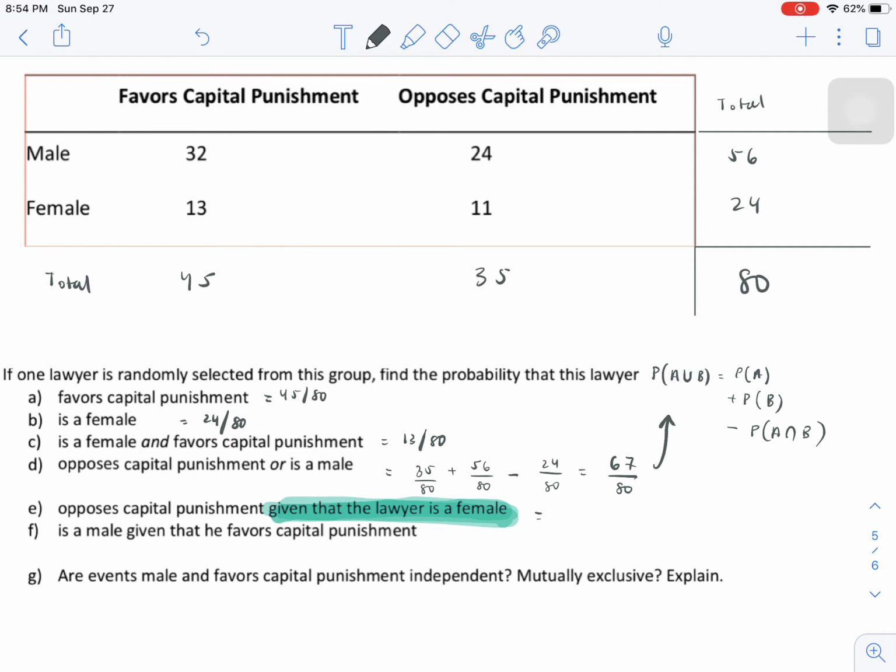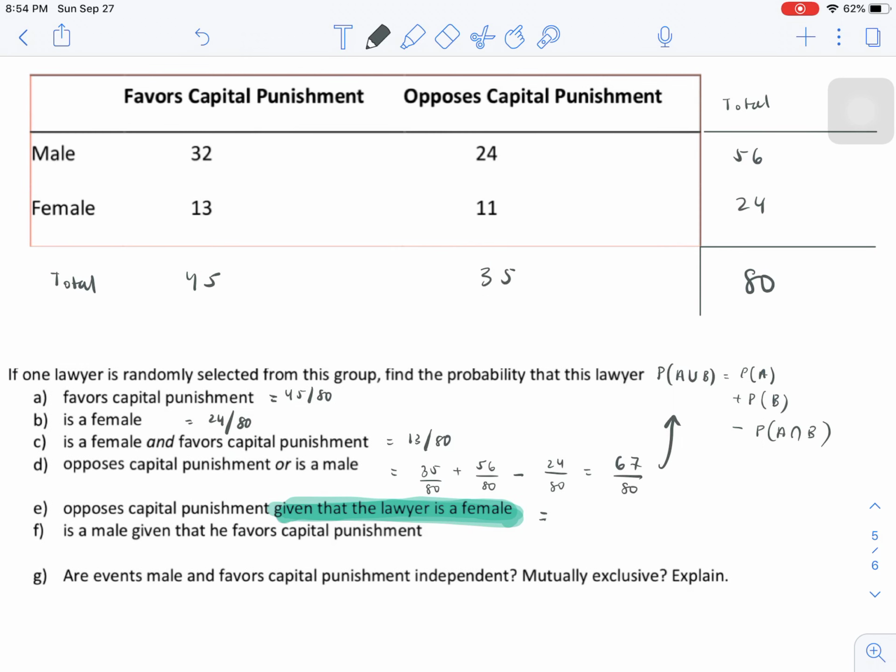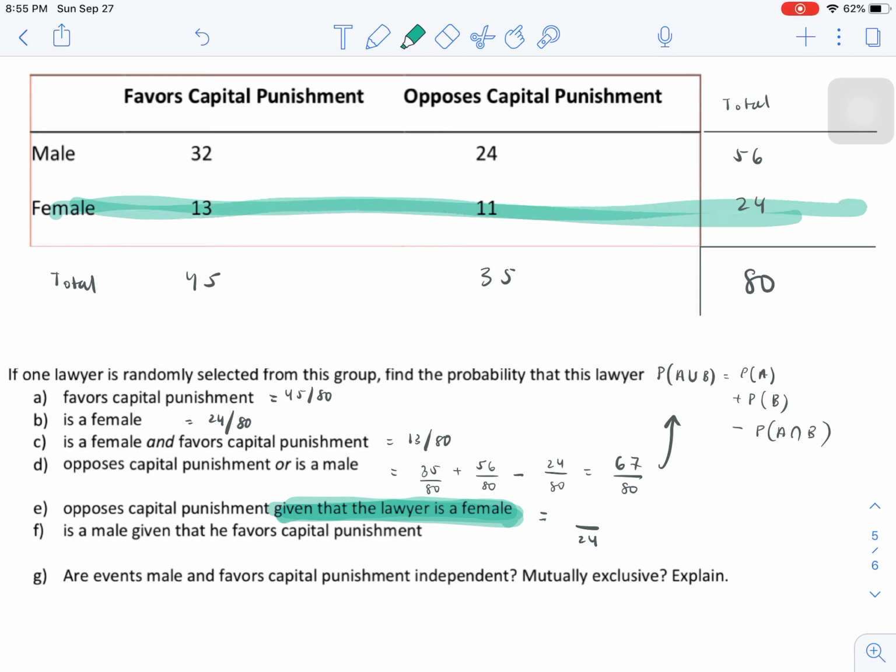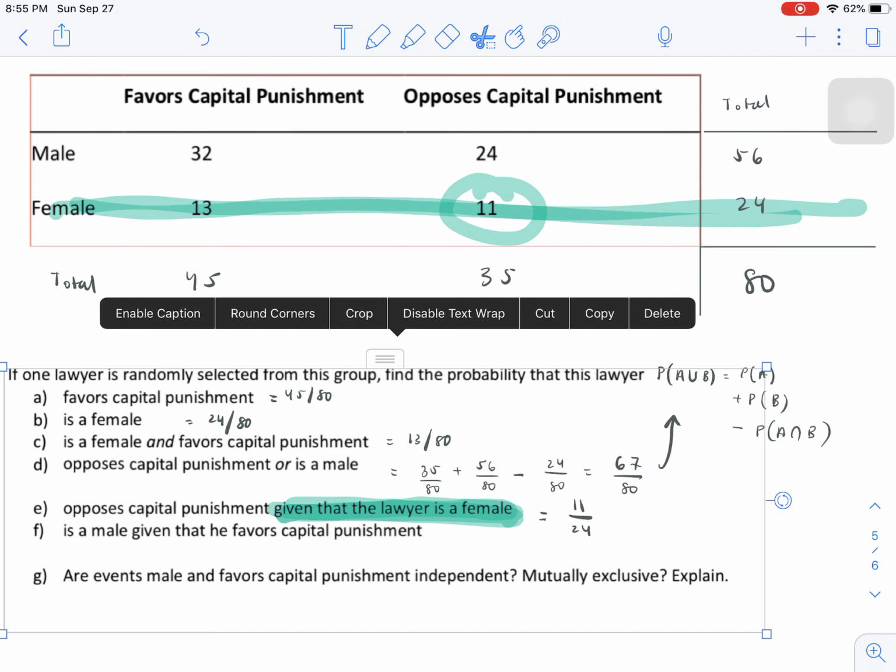Well, first of all, my denominator will be different anytime I see this word given. So how many female lawyers were there? Well, there were 24 total. So my denominator will be 24. And among the 24 women, how many of them oppose capital punishment? Exactly 11. So the probability that a lawyer opposes capital punishment, given that they're female, is 11 out of 24.